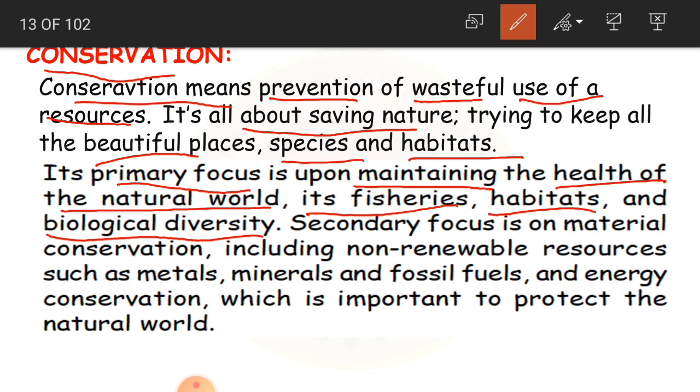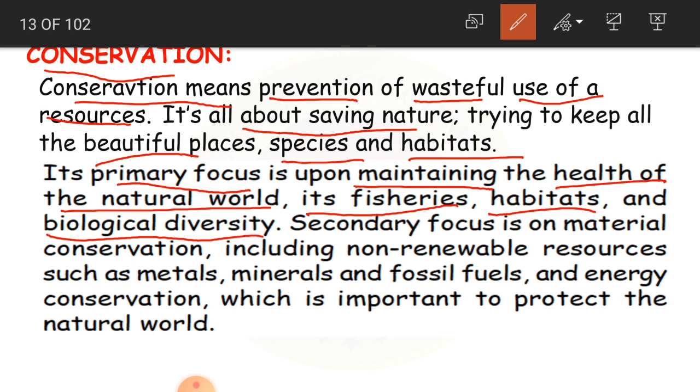Okay, habitats. What are habitats? The place where the living organisms live. According to their type and kind, different types of animals and plants live in different areas according to the weather conditions and all that. So those are called habitats.